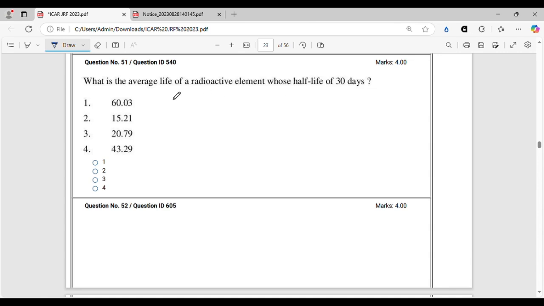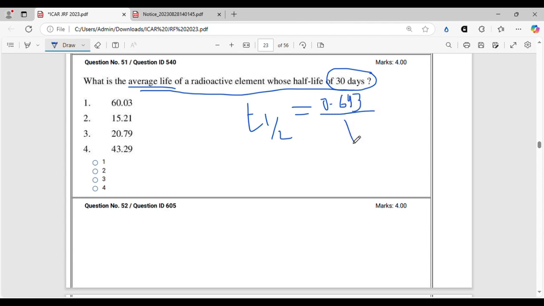It is from the half-life concept, and here they have given the half-life, and they want to know the average life. All right. So I think you know the formula of T half. T half is equal to 0.693 by lambda. So here T half they have given 30.